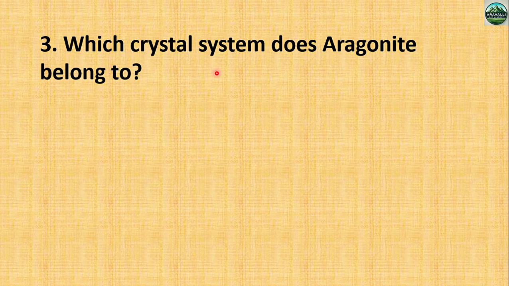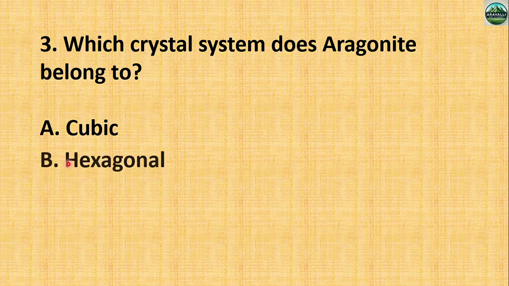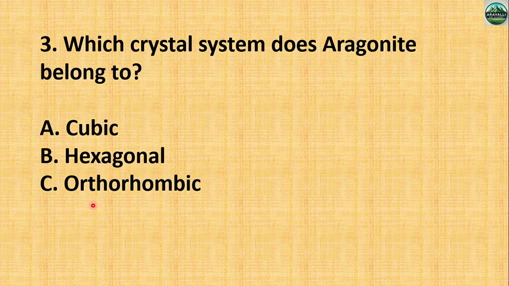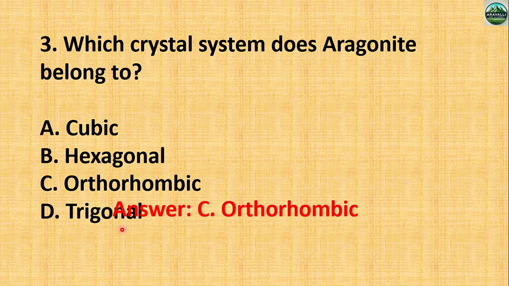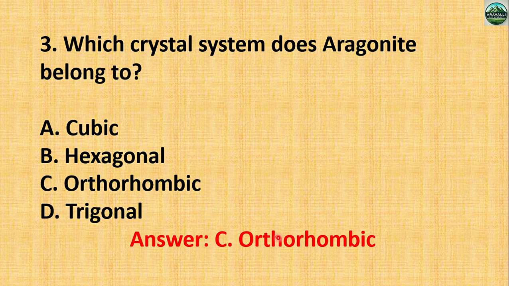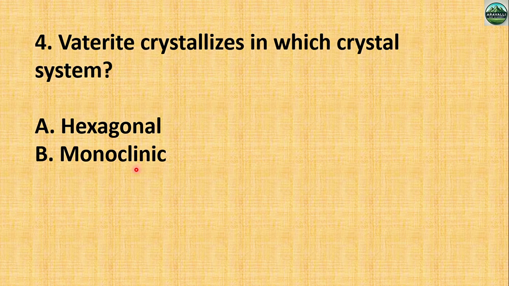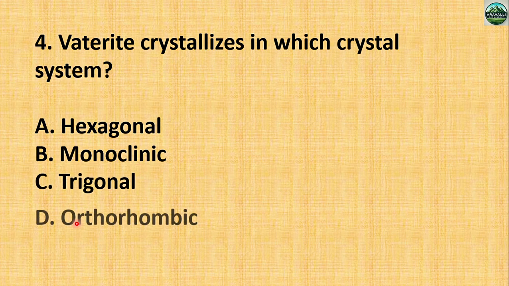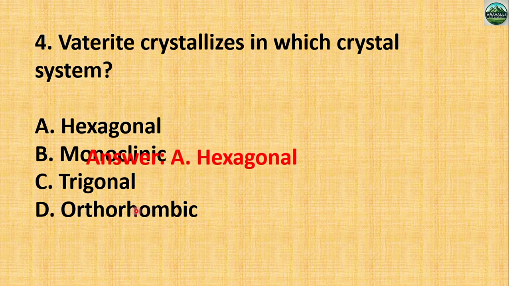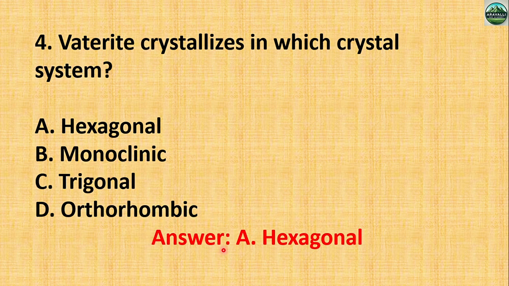Which crystal system does aragonite belong to? Cubic, hexagonal, orthorhombic, and trigonal. So what is the right answer? Aragonite crystallizes in the orthorhombic crystal system. Next, vaterite crystallizes in which crystal system? So what is the crystal system of vaterite? Hexagonal, monoclinic, trigonal, orthorhombic. So which one is correct? The correct answer is A, hexagonal.